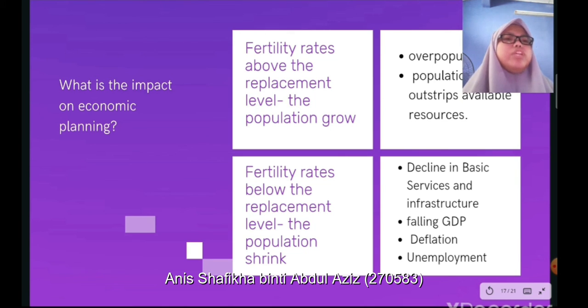And then if the fertility rate is below the replacement level, which means that the population is shrinking, there will be a decline in basic services and infrastructure because there are fewer consumers for this infrastructure. The government also needs to make a decision to take down this infrastructure to build something else that can bring more benefit to the society. This can also cause a falling GDP, as the population is shrinking. This means that the services they need will also be reduced. This will affect the country's economy, which can cause deflation and also unemployment. That's all for me.